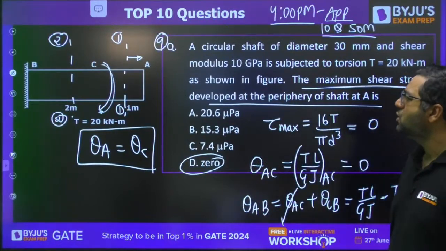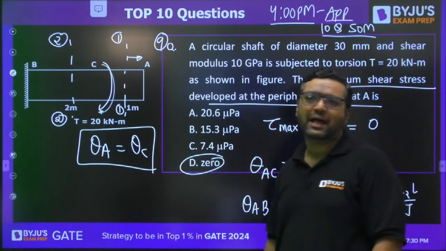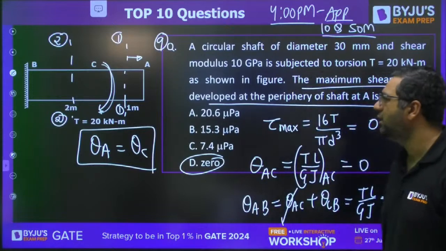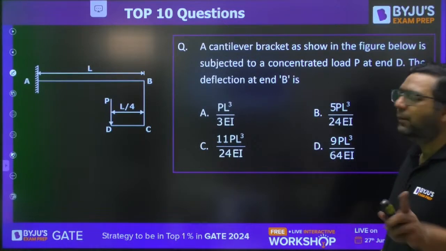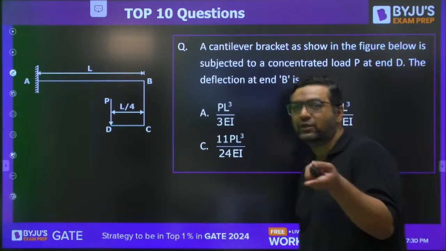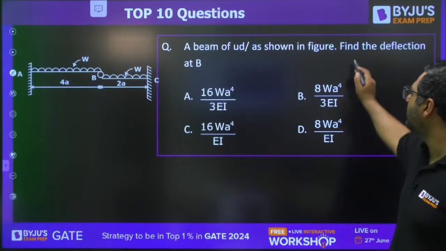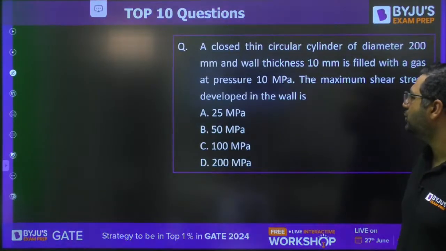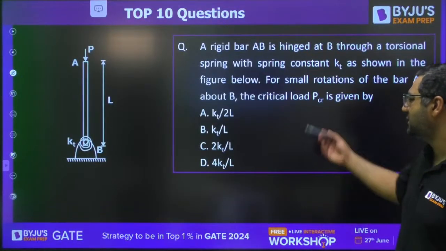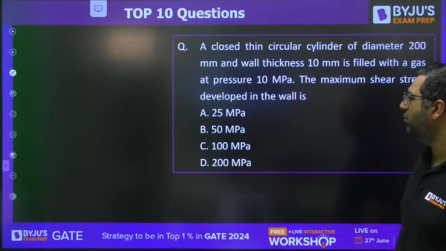Mind it. So guys, now we are moving to the last question to conclude the session. But I am showing you some of the questions which we are going to solve in the 4 p.m. session. This is the question we will be solving at 4 p.m. session. You can see it. By looking at this, goosebumps shall come. This one at 4 p.m. we will do from column.